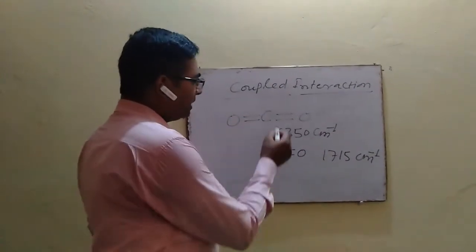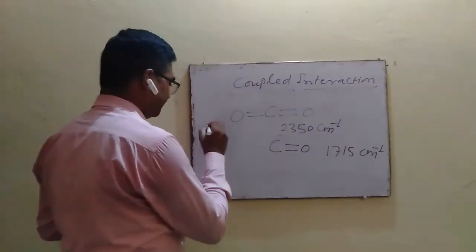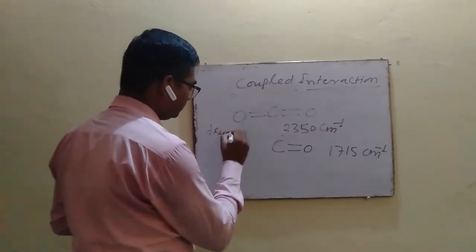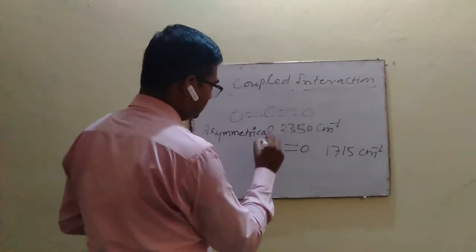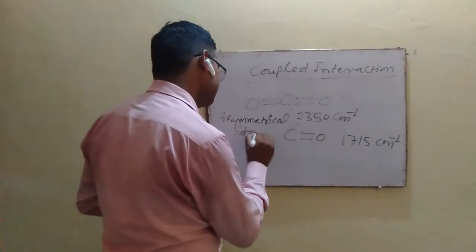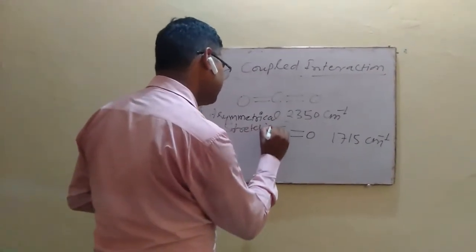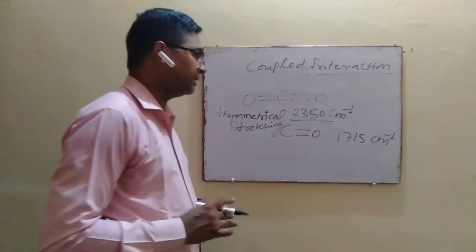So a band appears in the IR spectrum for the CO2 molecule for asymmetrical stretching at 2350 centimeter inverse.